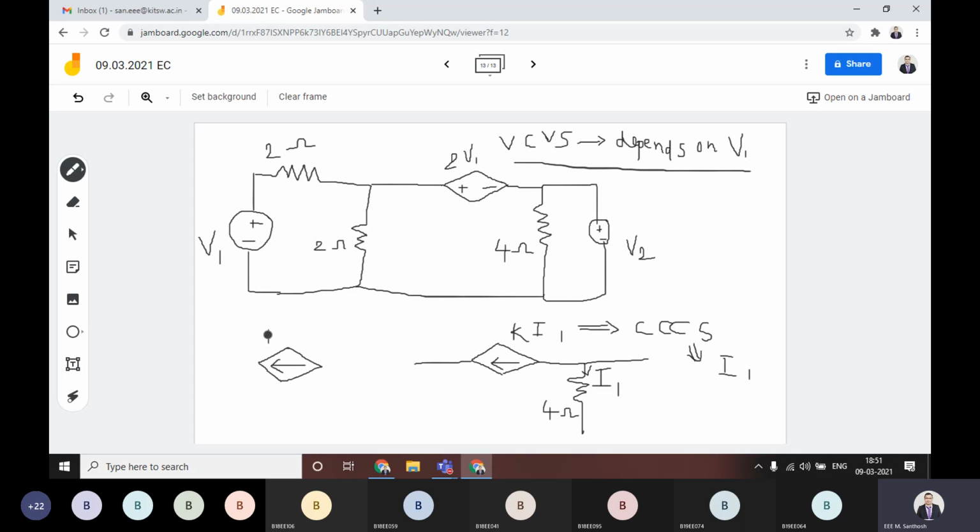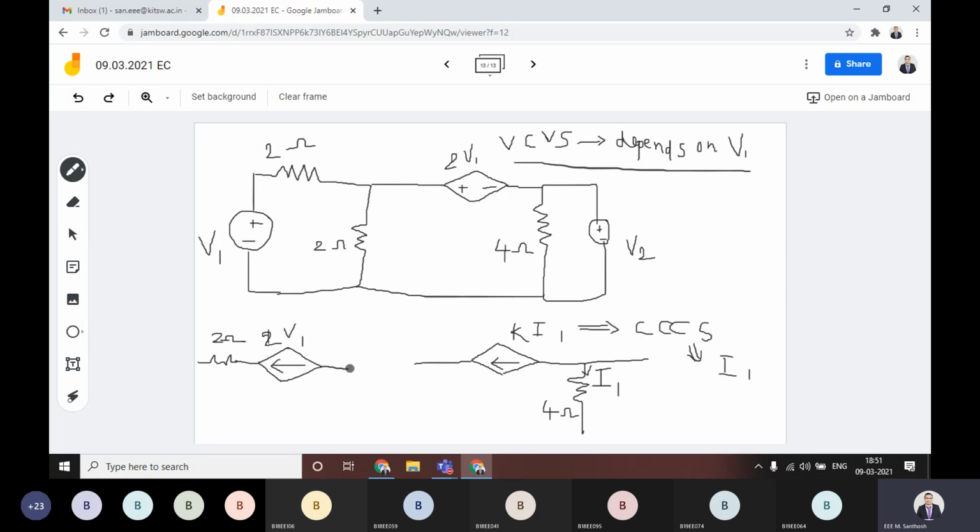Here this one is actually 2 into V1, connected at this place. The remaining circuit is the same. This is 2 ohm and this is volts, and everything is the same up to V2.